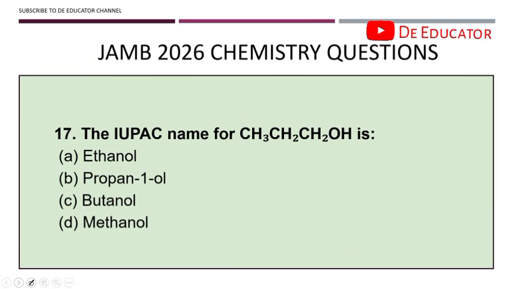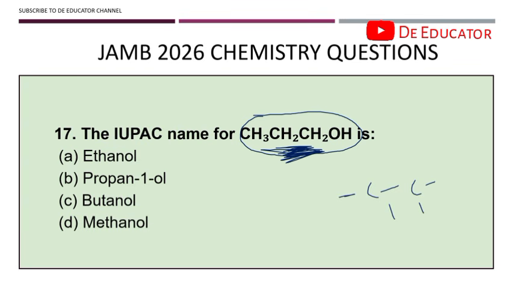Number 17, the IUPAC name for this structure or this formula. We have done a video on nomenclature. So if you are preparing for UTME 2026 and you are still struggling with nomenclature, it is important for you to go and check out that video because everything has been explained. Okay, so if you look at this particular structure, you see that it is expressed in a condensed form. Most likely, all your questions are going to be condensed. You just see a few that will give you the normal skeletal structure where you just put lines and stuff like this.